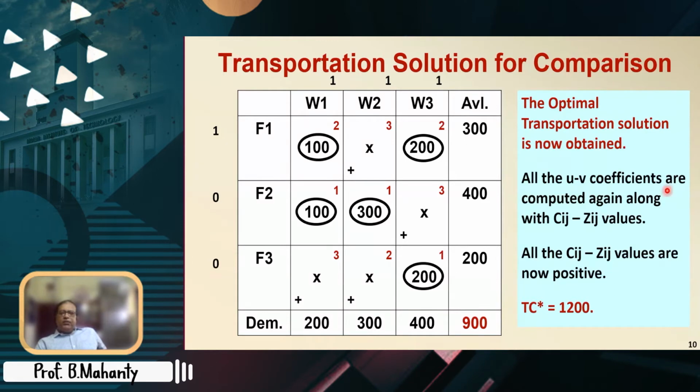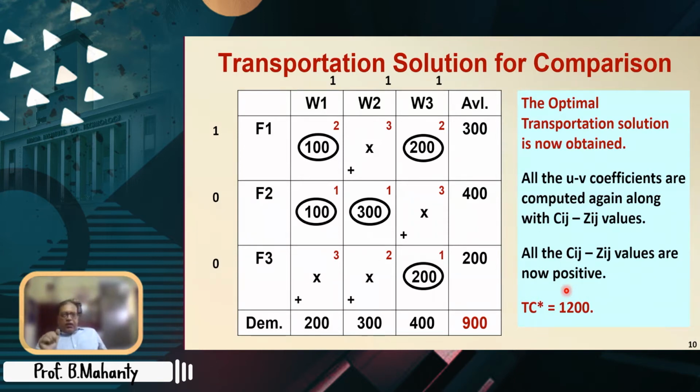All the UV coefficients are computed again along with Cij minus Zij values, and all the Cij minus Zij values are now positive. So total cost at this point is 1200, right? 100 into 2 plus 200 into 2 plus 100 into 1 plus 300 into 1 plus 200 into 1, which means 600 into 1, that is 600, and 300 into 2, that is another 600. So 1200. So that is the transportation solution.